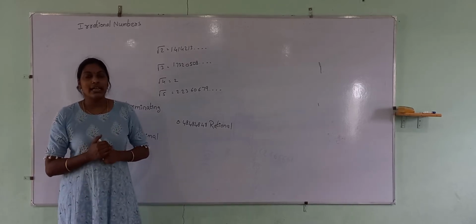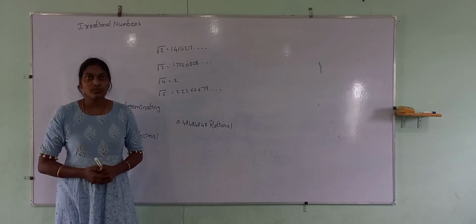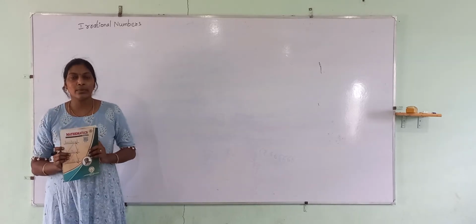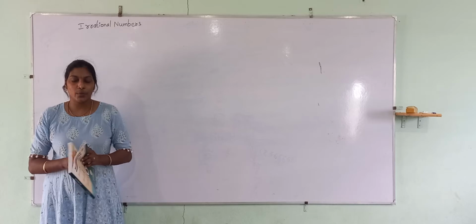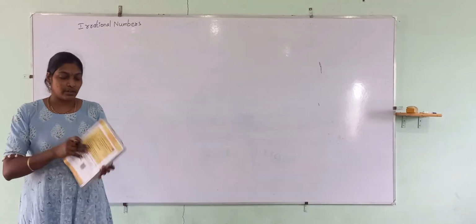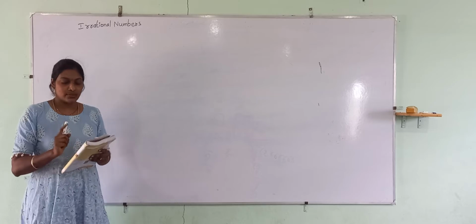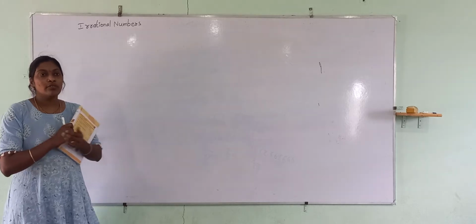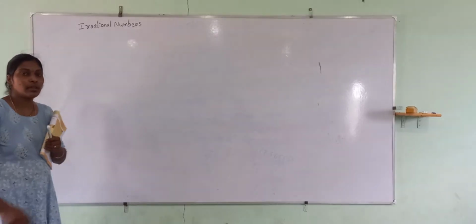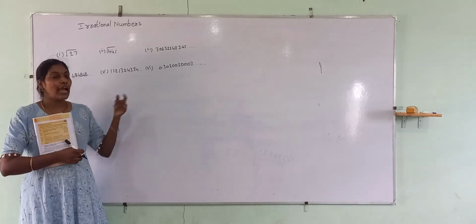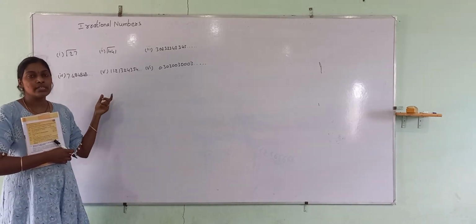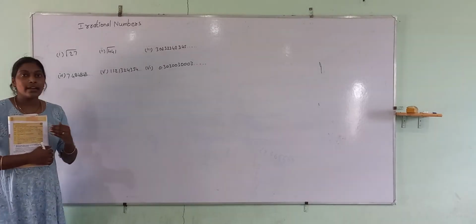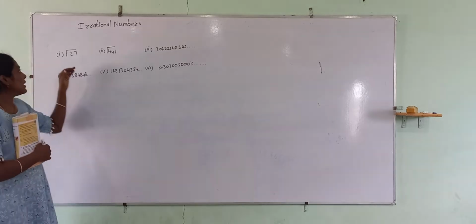Okay, let us move to exercise 1.2. Please get ready with your maths textbook and the CW book. Okay, start exercise 1.2. Please write the complete question. I am repeating again. First, classify the following numbers as rational or irrational. They have given 6 different numbers. Out of these, we have to find which is a rational number and which is an irrational number. You already understand what an irrational number is.